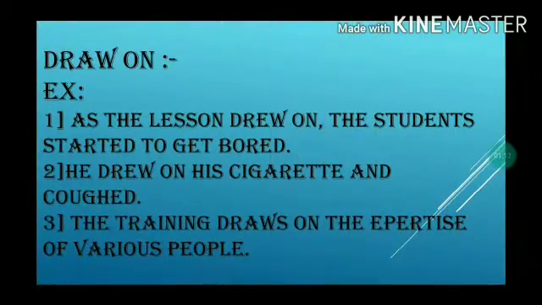Draw on has three meanings. First is to pass slowly. For example, as the lesson drew on, the students started to get bored. This means that as the lesson was passing slowly, the students got bored. Second meaning is to inhale smoke from a cigarette. For example, he drew on his cigarette and coughed. This means that he inhaled smoke from his cigarette and then he coughed. The third meaning is to exploit or use knowledge, skills or information for a specific purpose or aim. For example, the training draws on the appetites of various people.